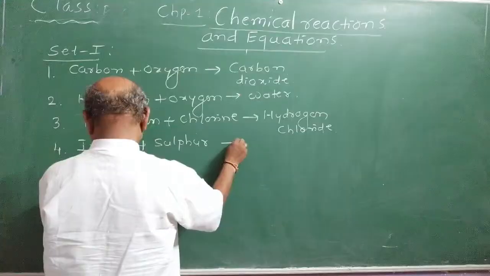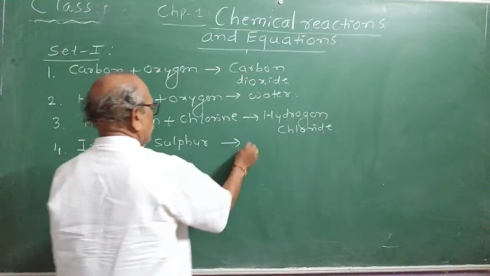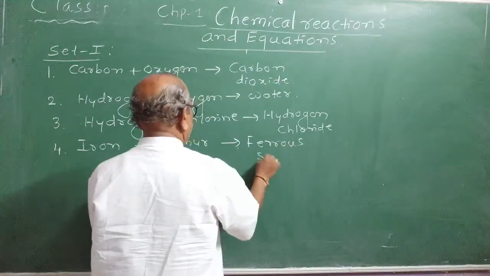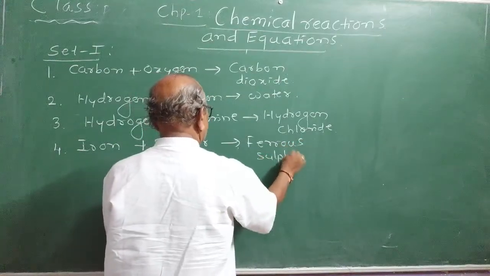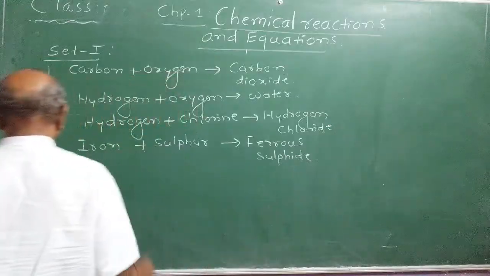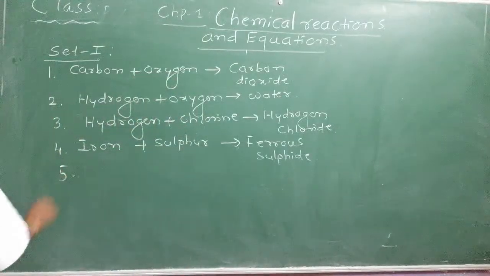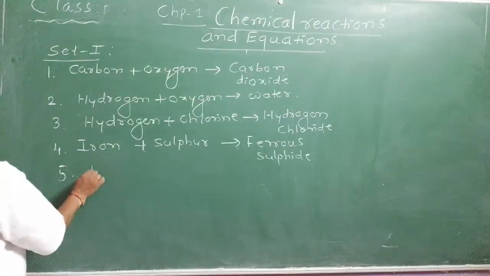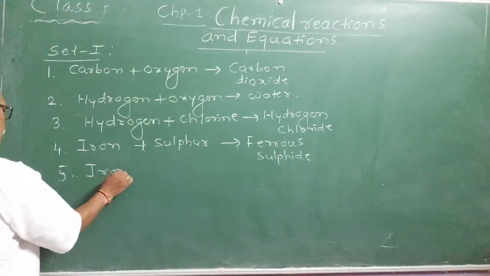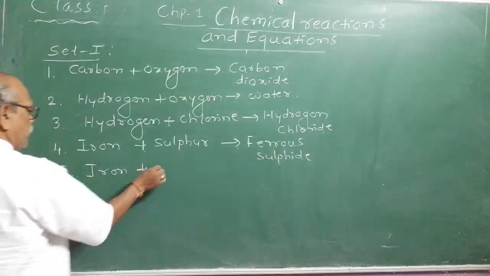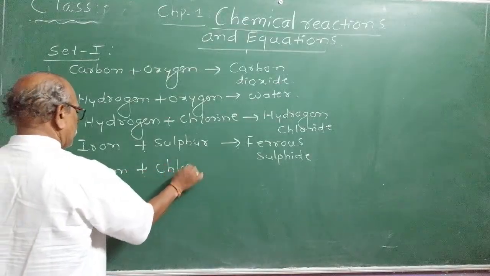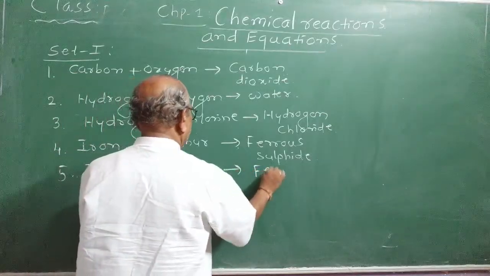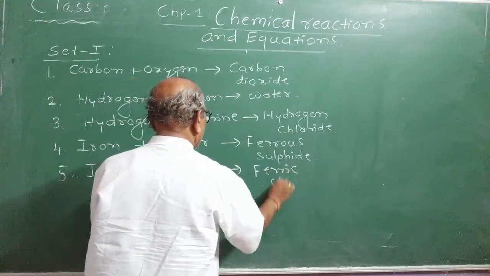You are getting ferrous sulfide. Fifth one, iron plus chlorine gives rise to ferric chloride.